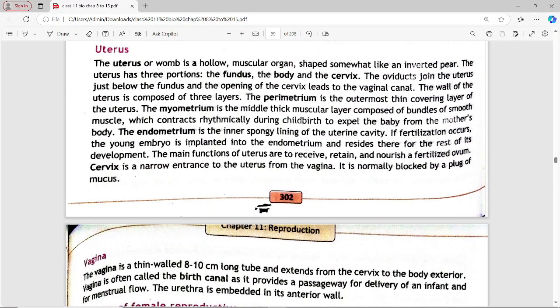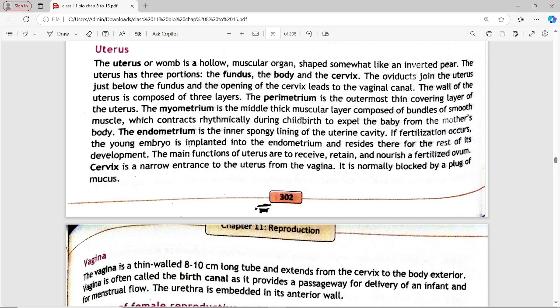It is a hollow muscular organ shaped somewhat like an inverted pear. It has three portions: fundus, body, and cervix. The oviduct joins the uterus just below the fundus, and the opening of the cervix leads to the vagina. The wall of the uterus is composed of three layers: perimetrium, myometrium, and endometrium.